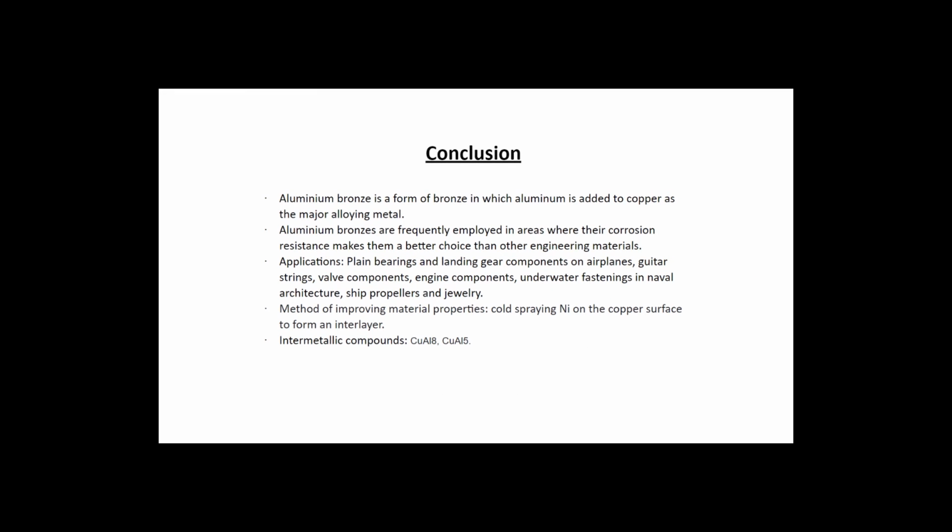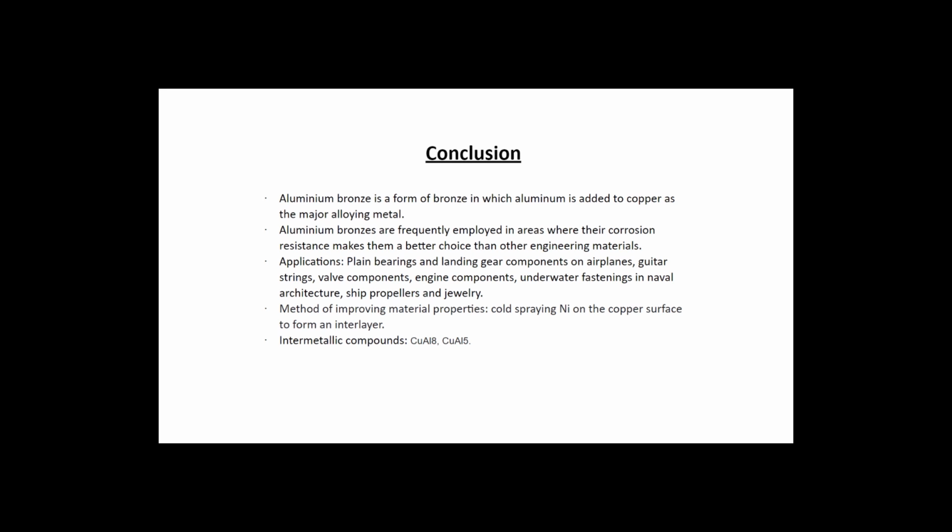Aluminium bronze is a form of bronze in which aluminium is added to copper. Here the aluminium is the major alloying metal. Aluminum bronzes are frequently employed in areas where their corrosion resistance makes them a better choice than other engineering materials. And this is the main reason why we use aluminum bronzes, because of their corrosion resistance.